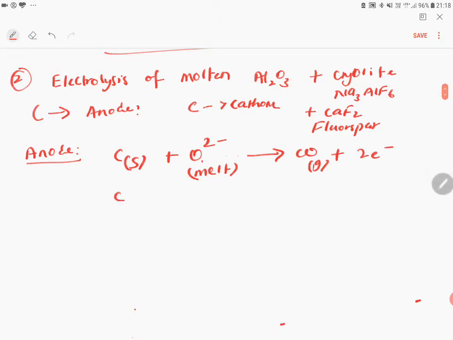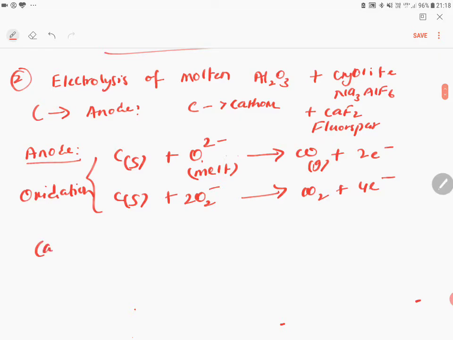Next, the same carbon will oxidize 2 moles of oxide ions to form CO2 plus 4 electrons. So both takes place in the oxidation.